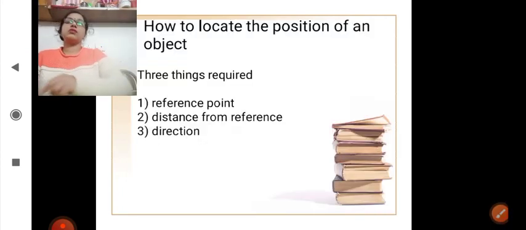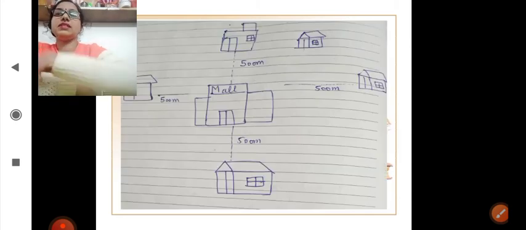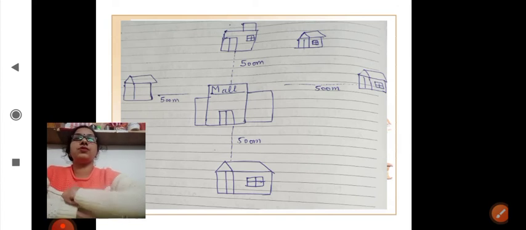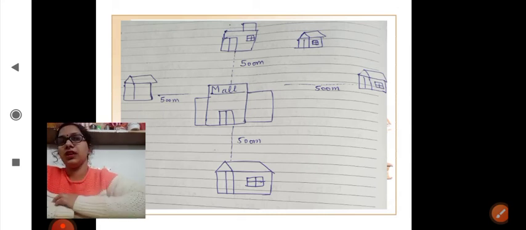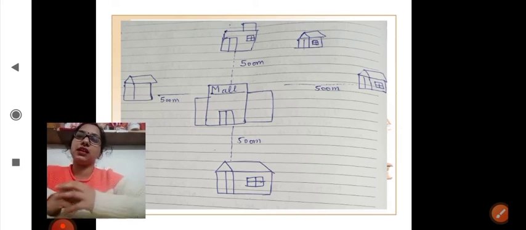Now comes the question, how to locate the position of an object. To locate the position of an object, let us understand this with an example. Suppose you asked your relatives for the location of their house. They say it is far away. But this information is not complete. This information will not help you to find their house.